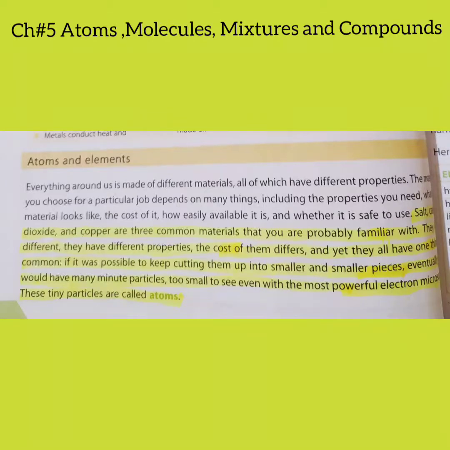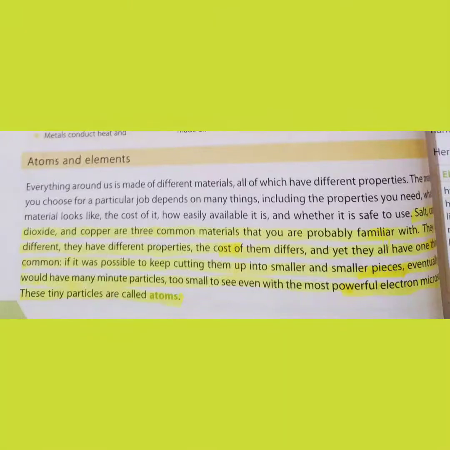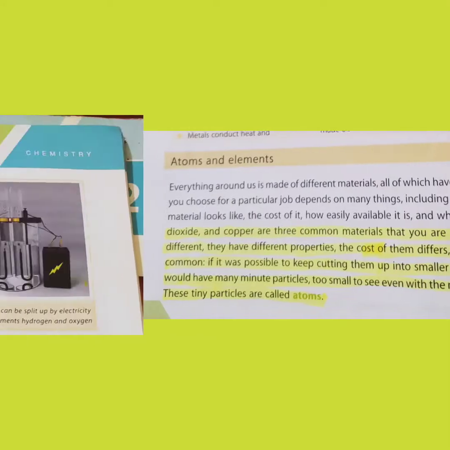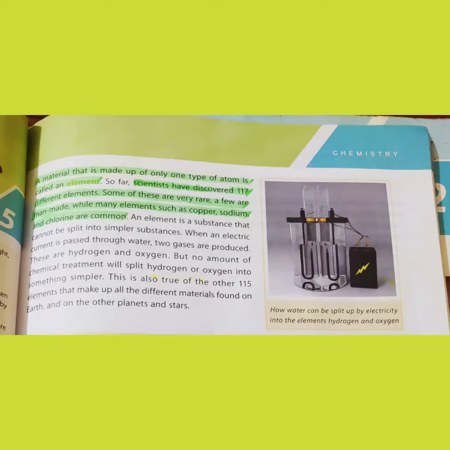And if anything that is present around us is not having same type of atoms, then it can be mixture or compound. Now I'll tell you later what is difference between mixture and compound. An element is a substance that cannot split into simpler substances after physical means or other means.